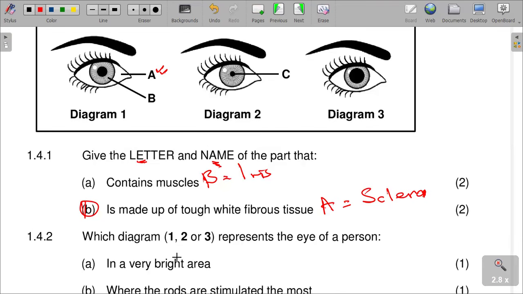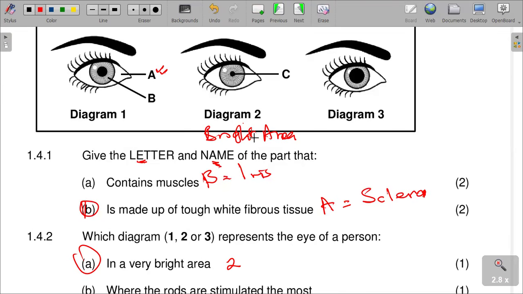Question 1.4.2 A: the diagram should be what? It should be diagram 2, which is this one. It is a very bright area, this one, because we are considering the size of the what? The size of the pupil. And then